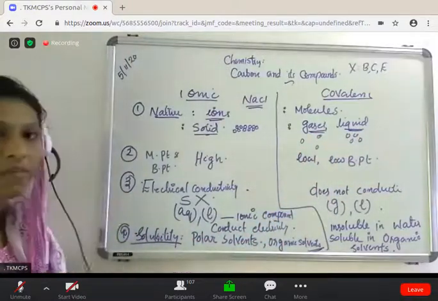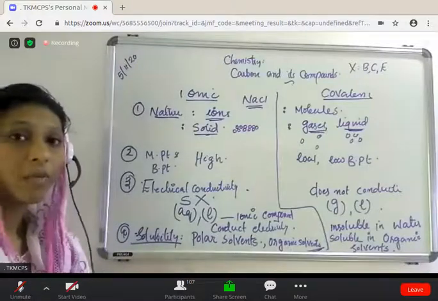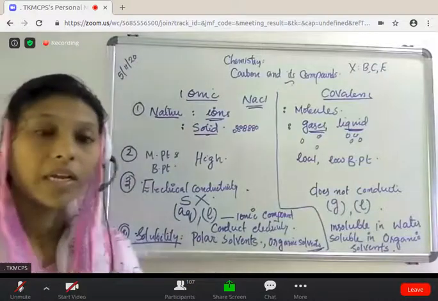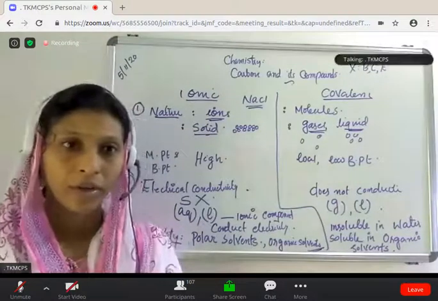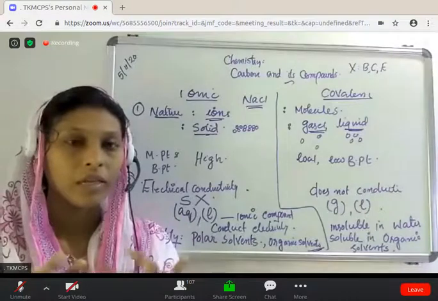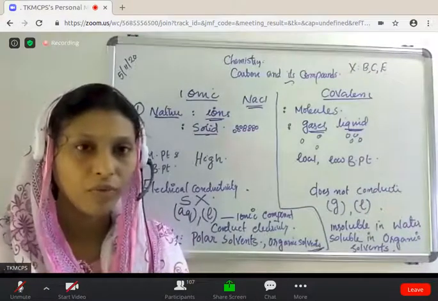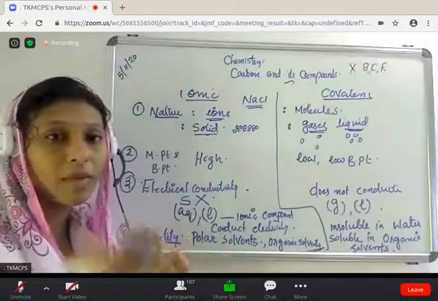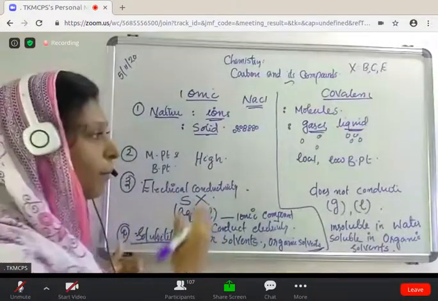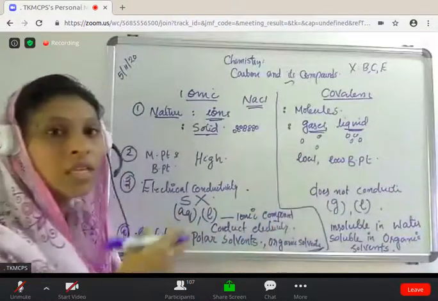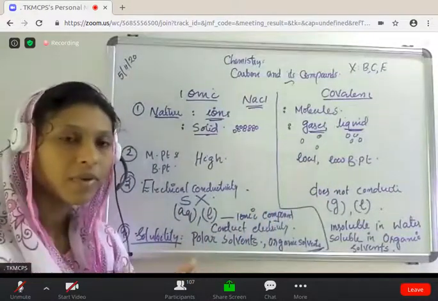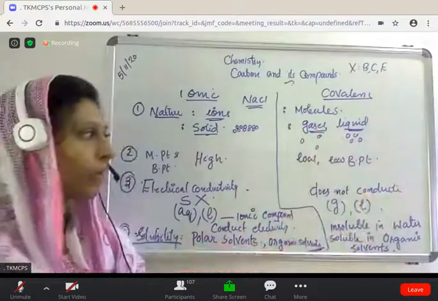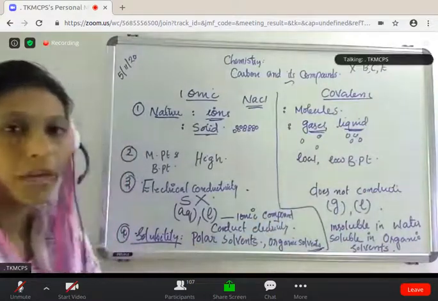Ionic compounds have very high melting and boiling points because they have high force of attraction. For breaking it, that much heat energy is provided. But covalent compounds have a very low force of attraction, as the majority are gases and liquids, so very low melting and boiling points.